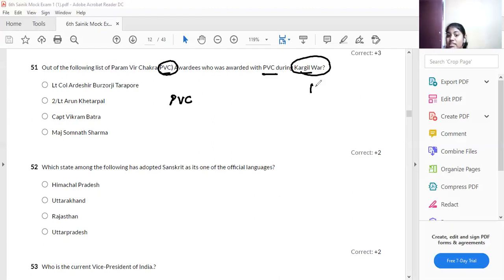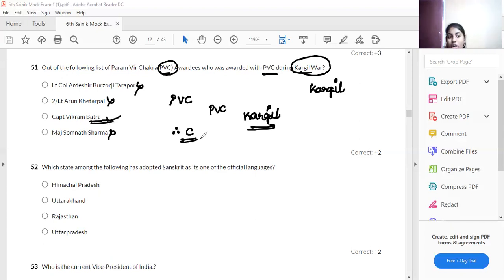So see, this is from history. During the Kargil War, who was awarded? Captain Vikram Batra was awarded the PVC during the Kargil War. Paramveer Chakra was the award which was given to the person called Captain. Therefore, which one is the option? Therefore, option C is your answer.